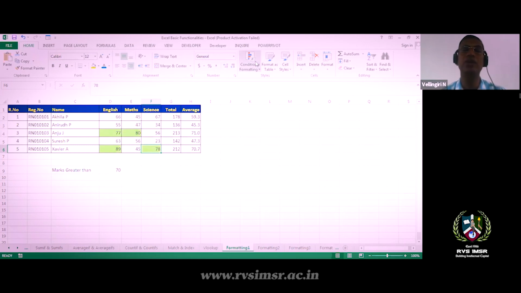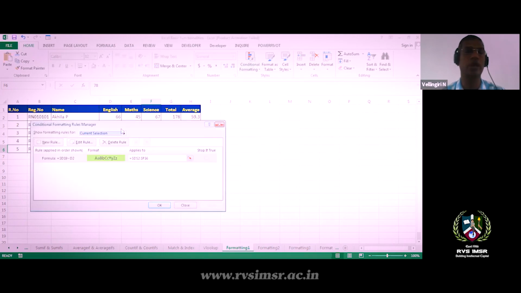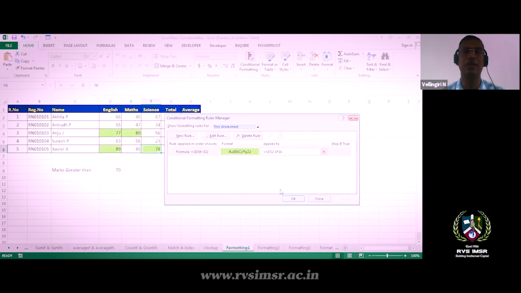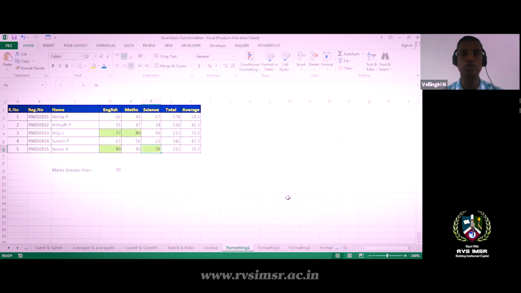We have the conditional formatting command, and in it you can create a rule. Under manage rules, we have the rules concept. In these rules, we can use conditions. We can design the condition and view the data we need. These are the formatting tools we have. Using this, we can identify anything based on your requirement.